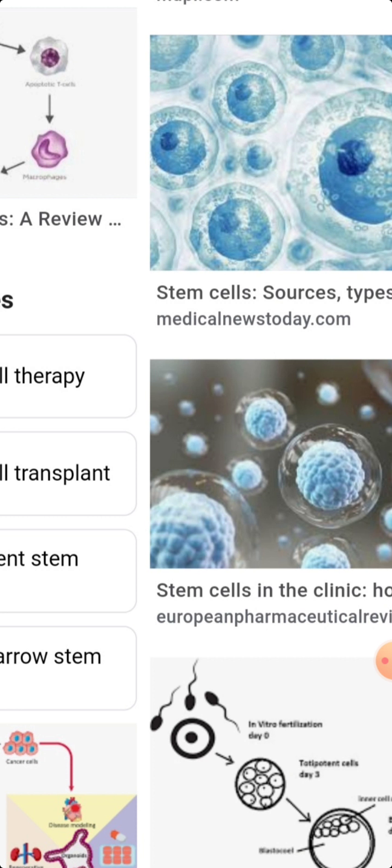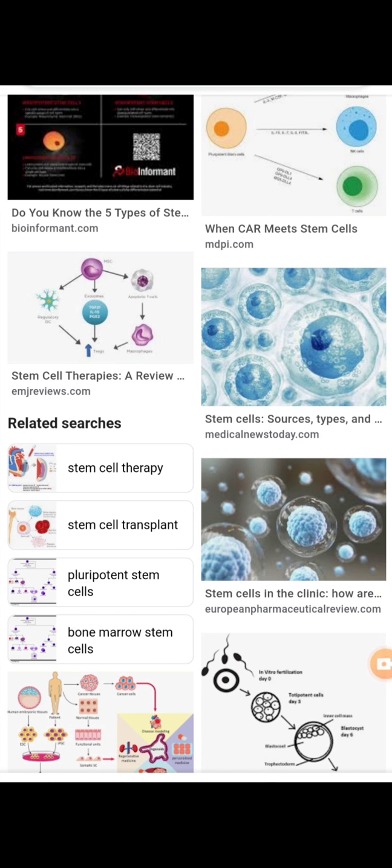Stem cells are undifferentiated cells. Stem cells are classified into many types based on their differentiation capacity. These stem cells are of four types: totipotent, pluripotent, multipotent and unipotent stem cells.